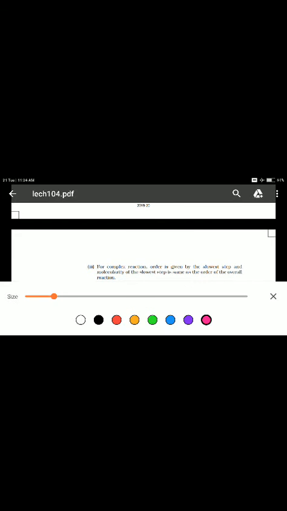The third and most important difference between molecularity and order: order depends upon the slowest step, and the molecularity of the slowest step is the same as the order of the overall reaction.